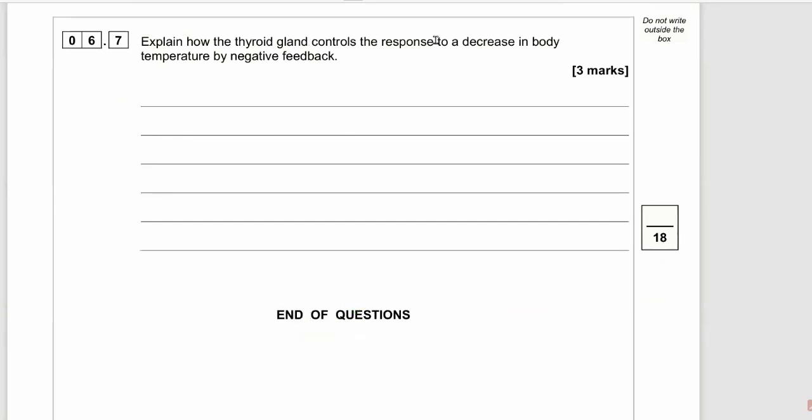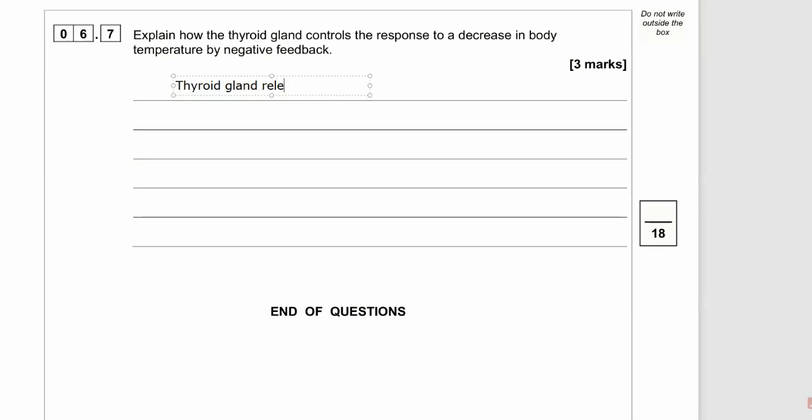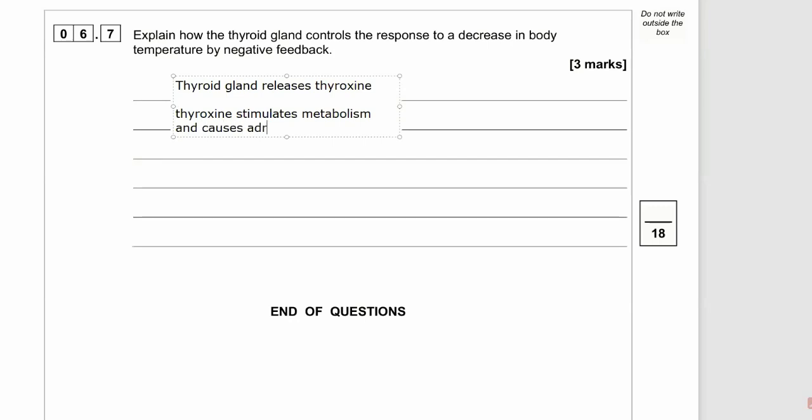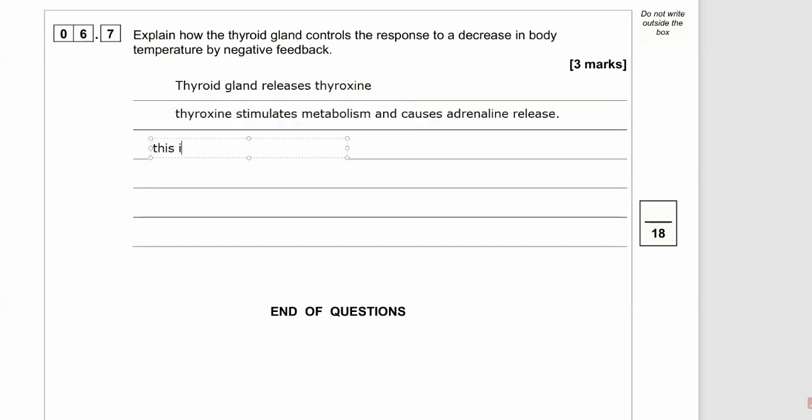Here we go, the final question. 6.7. Explain how the thyroid gland controls the response to a decrease in body temperature by negative feedback. Well, the thyroid gland releases that hormone called thyroxine. Now, thyroxine does stimulate the release of adrenaline from the adrenal gland, but it also increases your general metabolism, increases the rate of respiration. And what this does is this increases the body temperature.